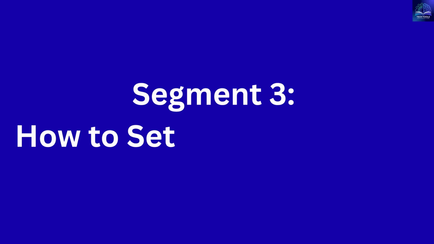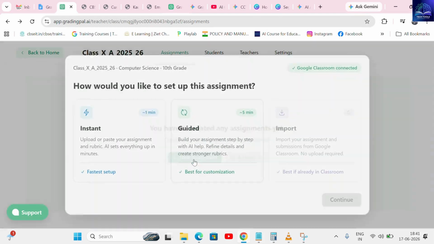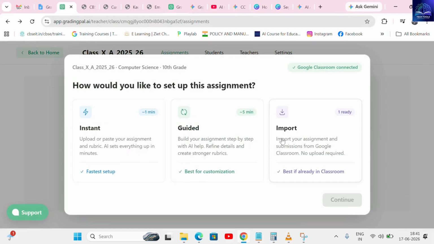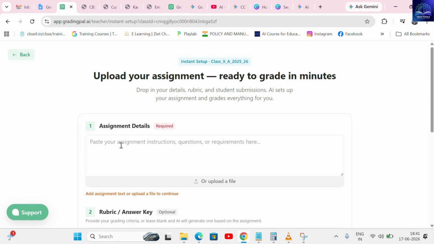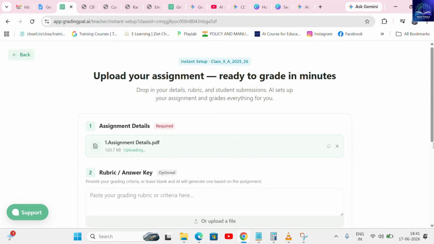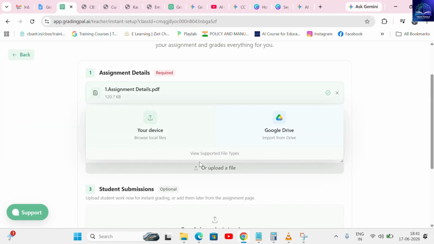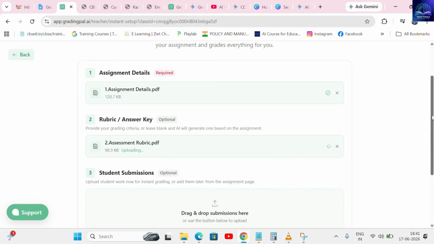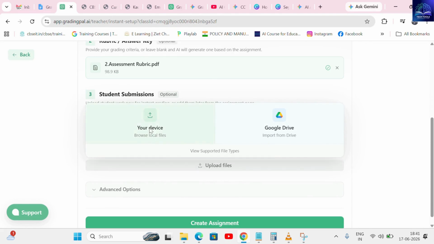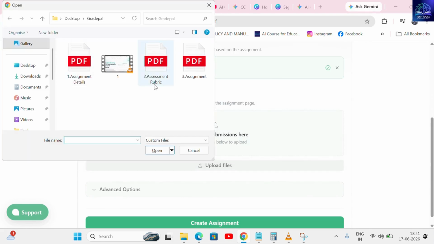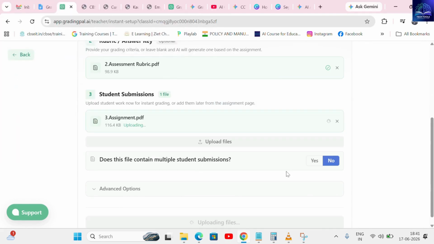Segment 3, How to set up assignments. There are 3 options available, so let's choose the Instant option for the absolute fastest setup. Once you click Continue, the Upload section immediately opens up, allowing you to load your ready-made assignment details straight from your computer. Next, under the Rubrics section, you can upload your own pre-prepared rubrics, and then pull your students' submissions directly from your device or seamlessly from Google Classroom, with the added flexibility to select multiple student assignments at once.